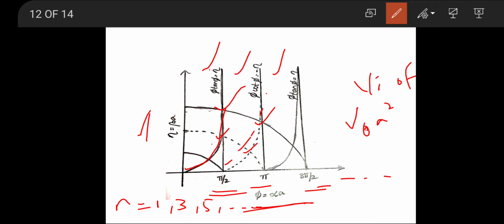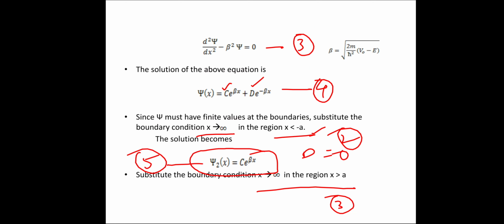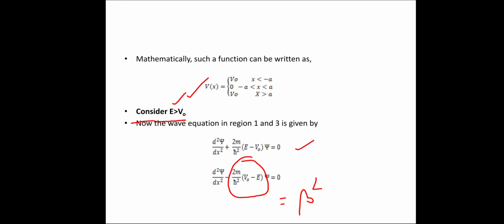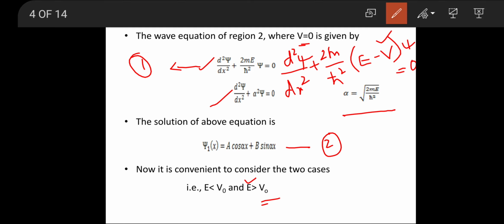So to consider the second case, we considered two cases, that is E less than V naught and E greater than V naught. We have proved E less than V naught.